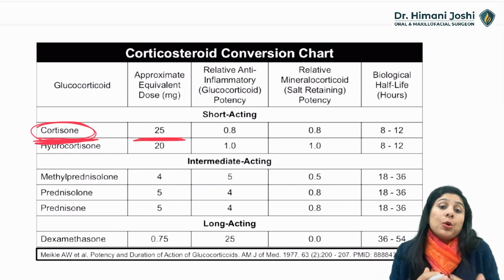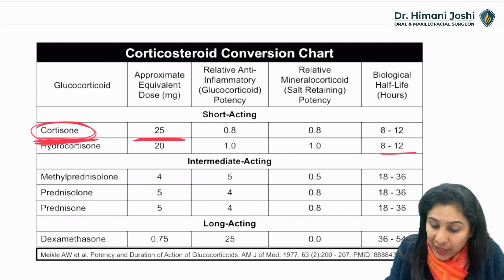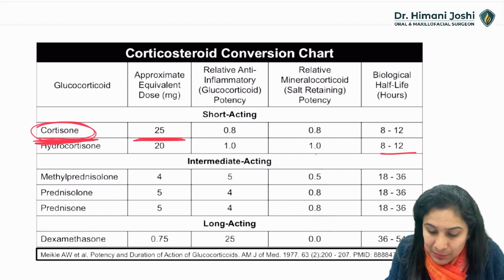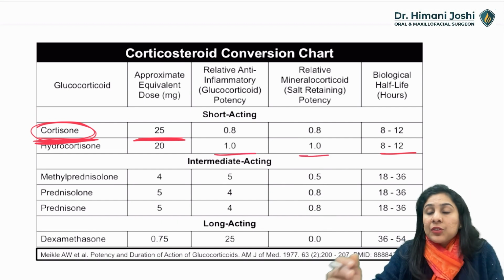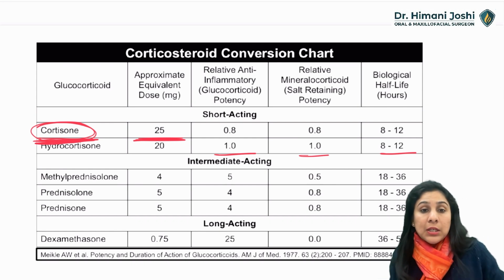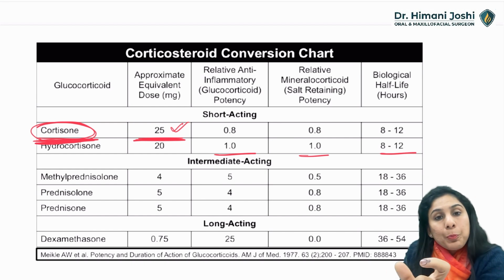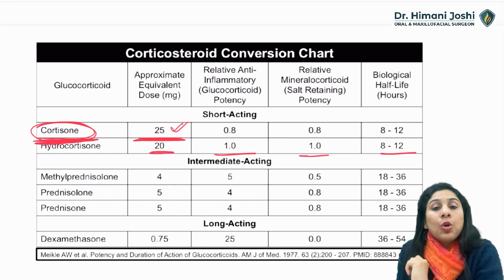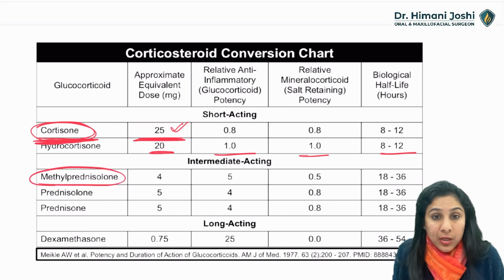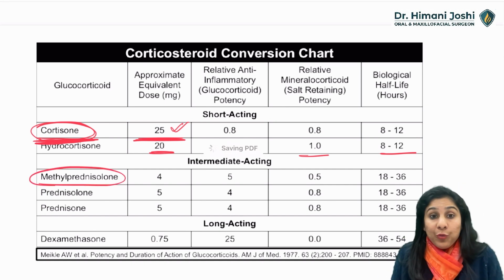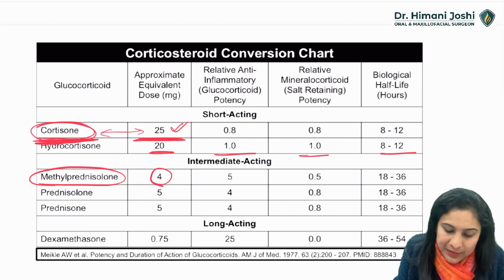Okay, suppose you think, I want to give hydrocortisone. Why? Because it has a half life of 8.8 to 12 hours, and its mineralocorticoid efficiency is also good. So depending on the indication, if the rheumatologist says, no, I have to give hydrocort, then for an equivalent of 25 milligram cortisone, he has to prescribe 20 milligram of hydrocortisone. If the doctor feels hydrocort will not work, I have to give him methylprednisolone, then for an equivalent of 25 mg cortisone, he has to give only 4 mg of methylprednisolone.